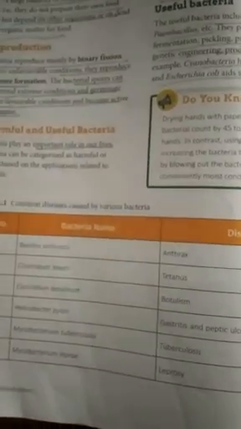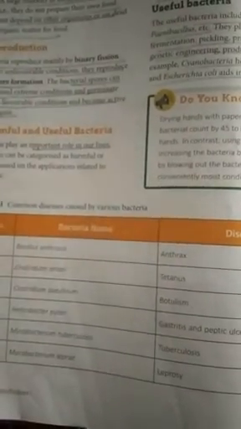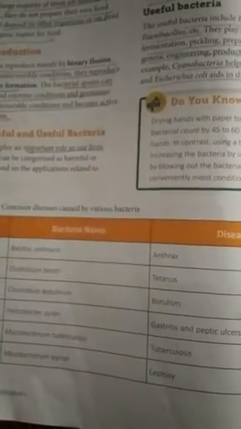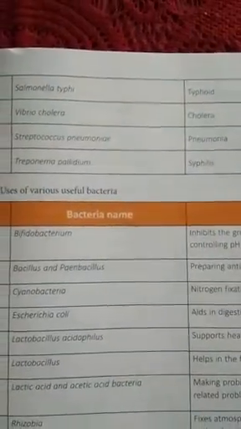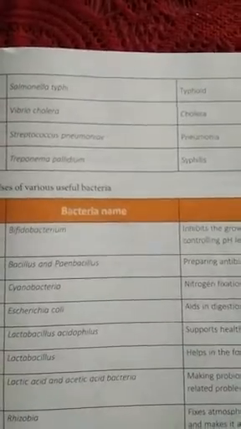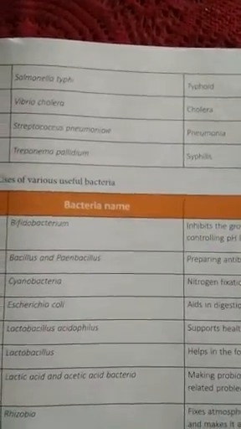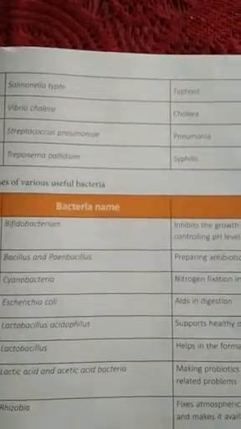Bacillus anthracis causes anthrax, Clostridium tetani causes tetanus, Clostridium botulinum causes botulism, Helicobacter pylori causes peptic ulcers and gastritis, Mycobacterium tuberculosis causes tuberculosis, Mycobacterium leprae causes leprosy, Salmonella typhi causes typhoid, Vibrio cholerae causes cholera, Streptococcus pneumoniae causes pneumonia, and Treponema pallidum causes syphilis.